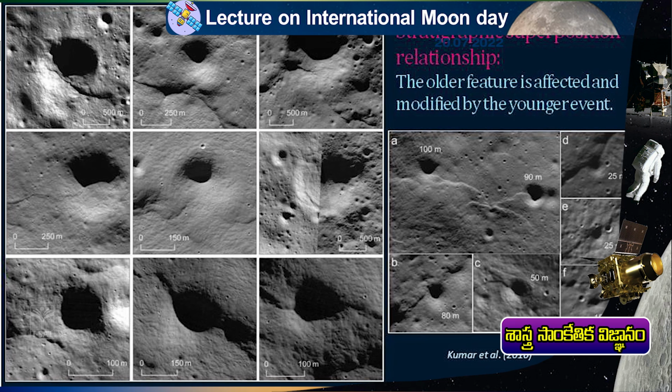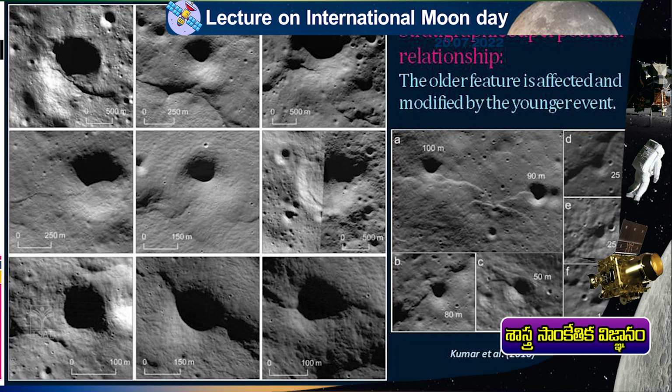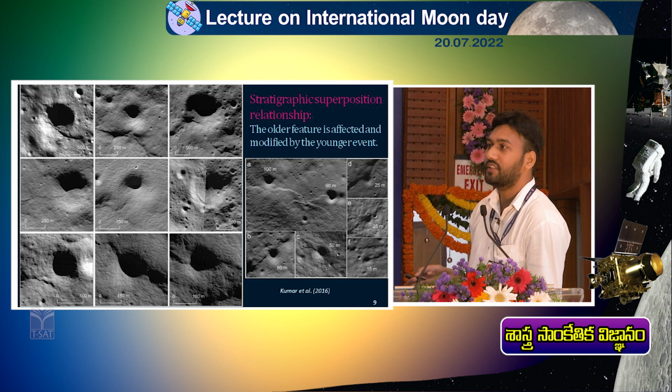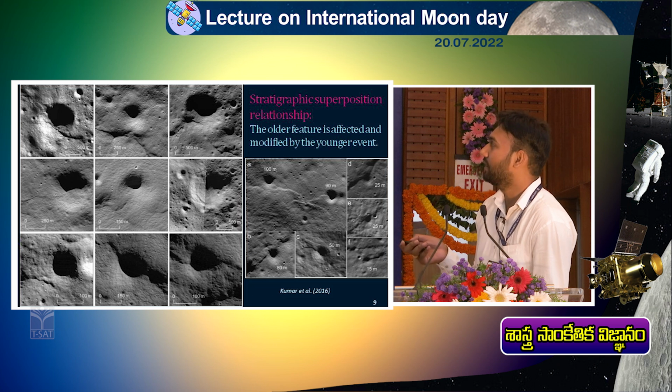This accretion process, this collision and becoming a larger body, took a very short time. It is like 100 million years it has taken to form the Moon. Whereas in geology we talk about billion year time scales. So a million years is very recent or very small. So within this small time interval the Moon is formed.